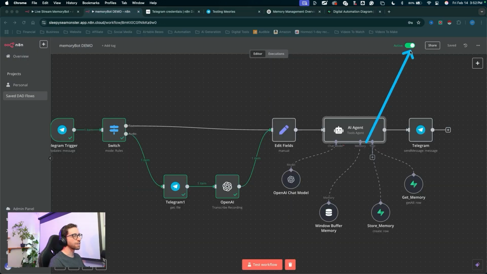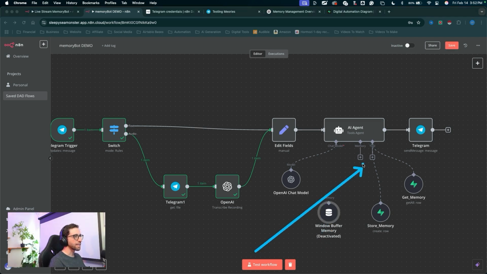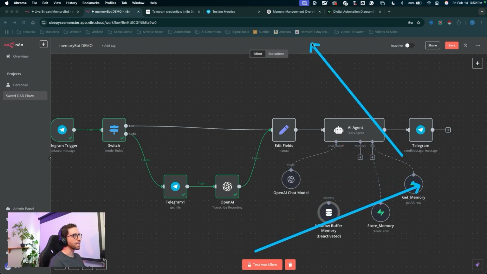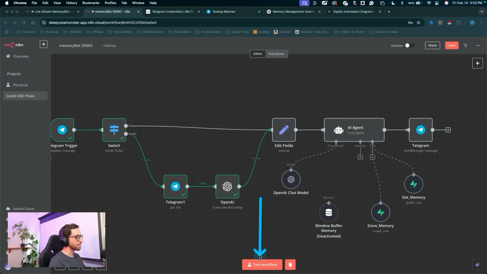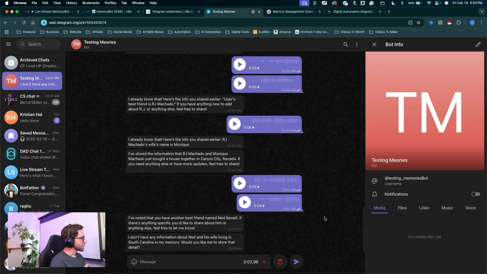I'm going to toggle off the workflow and actually disconnect the window buffer memory. That way, the only context the agent has will come from the get memory tool and getting that information from Supabase. So let's go ahead and test the workflow. I'll click on test workflow, jump into Telegram. Tell me everything you know about my friend Tyler.